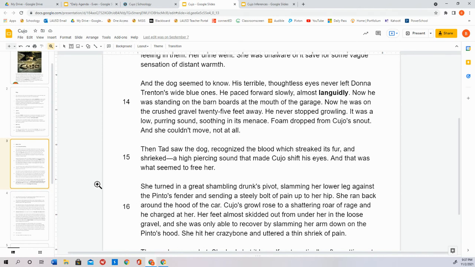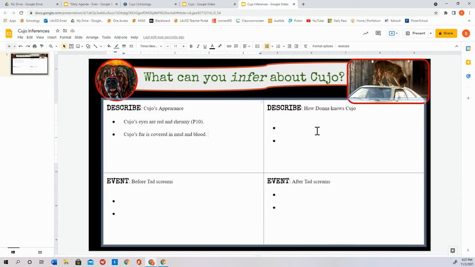Okay, so let's do that. After Tad's scream, Cujo charges after Donna. Paragraph 16. See what I'm doing? So this is after. And then he attacks. He jumps on the car.